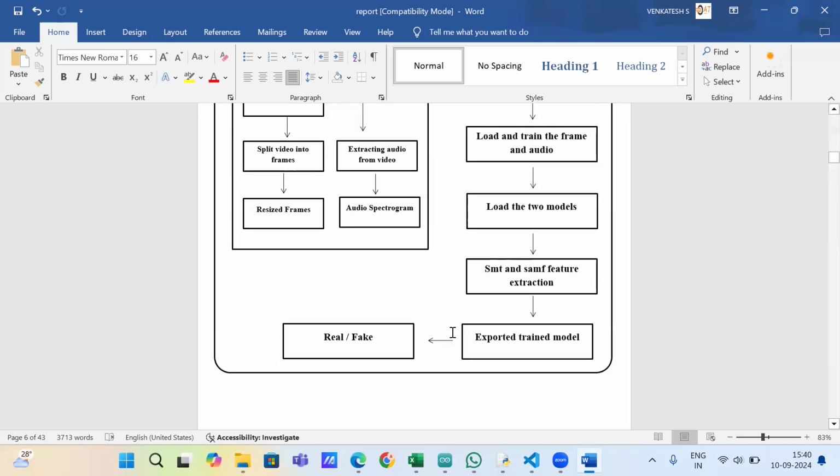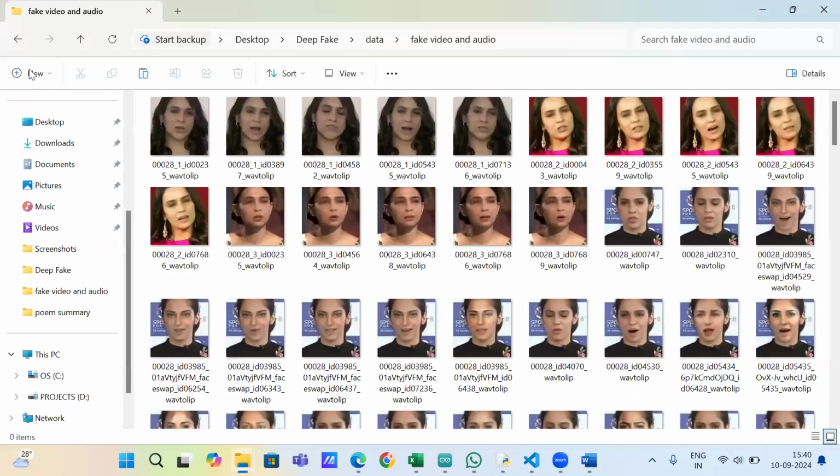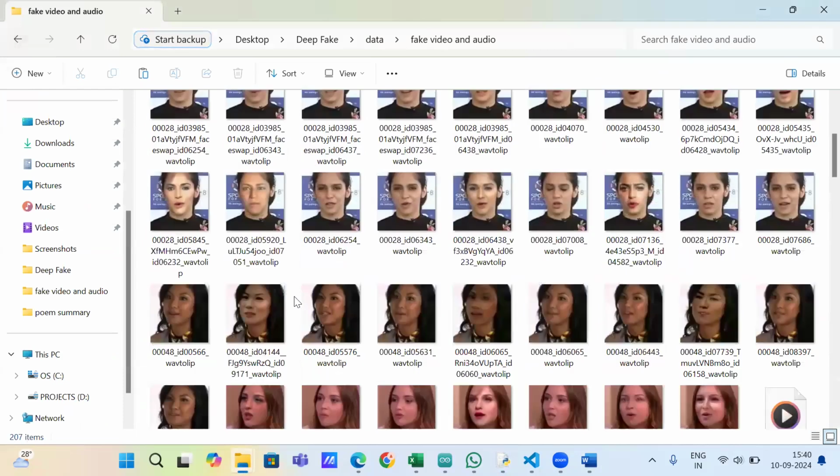Now I will show you the code. This is our data set. Our data set consists of fake video and fake audio, fake video and real audio, real video and real audio, and real video and fake audio. You can see this. This is our data set.